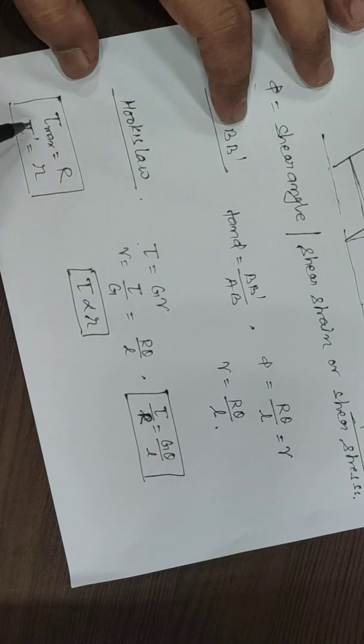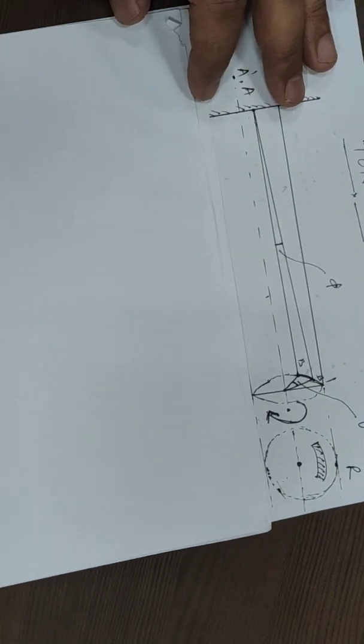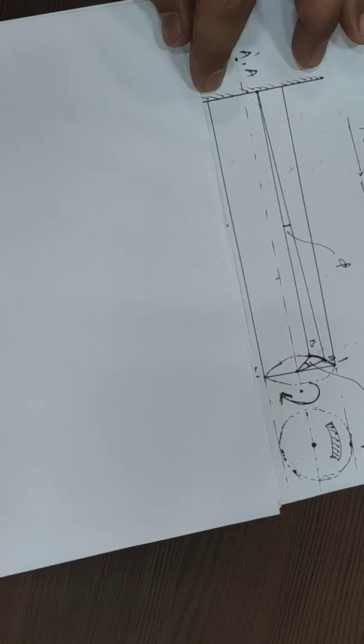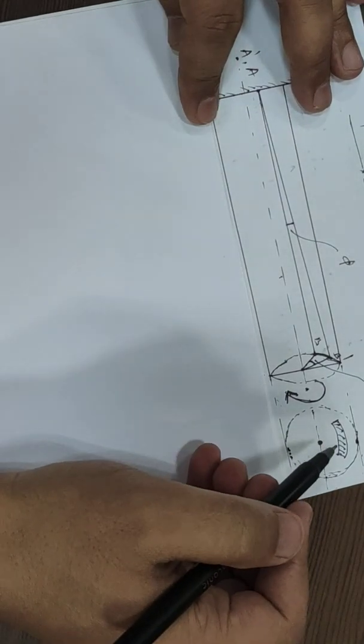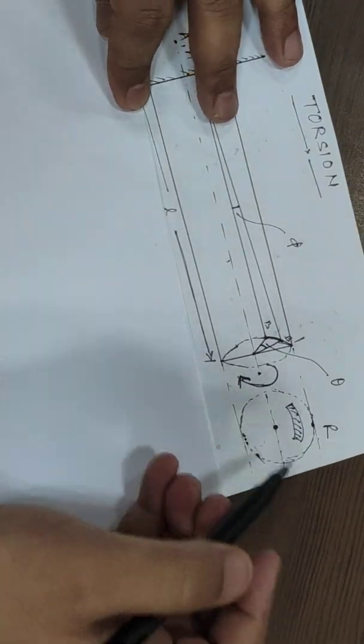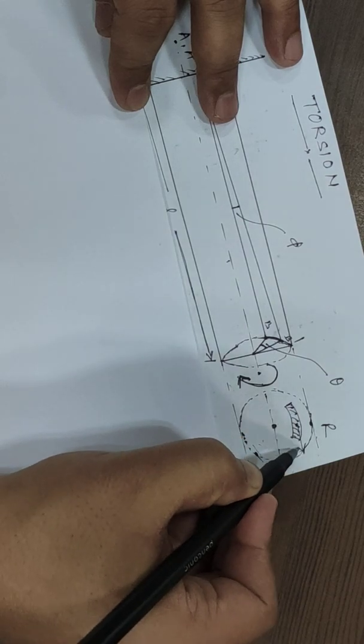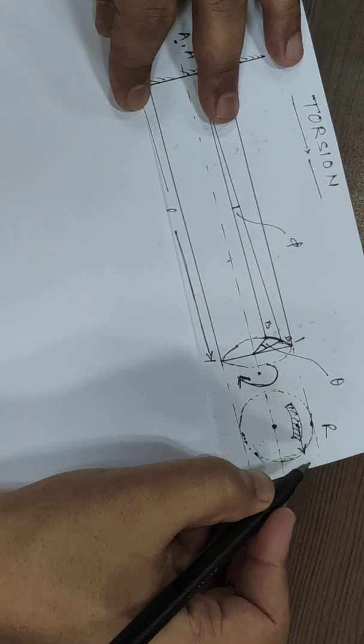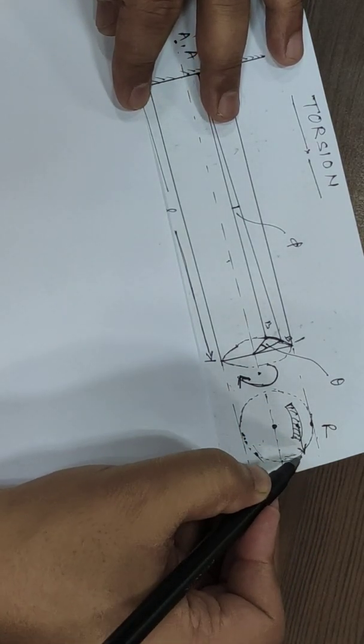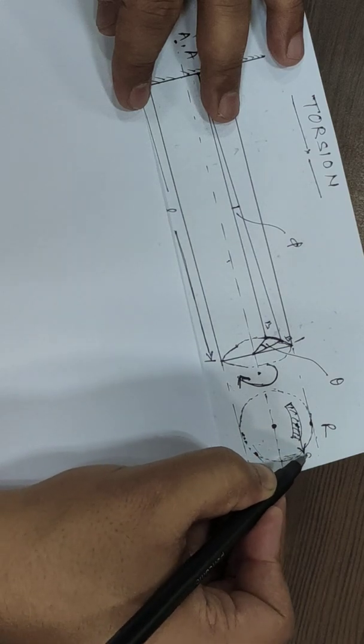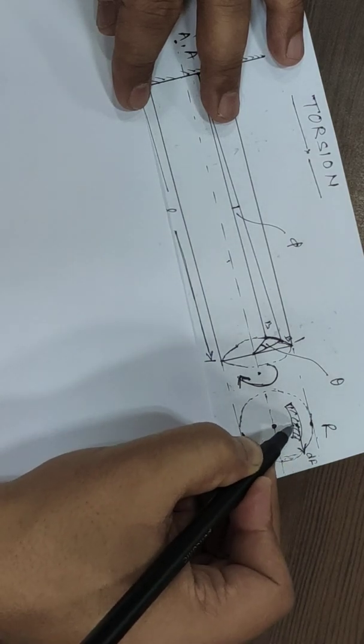So from here we are observing that the cross sectional area will deform, and due to deformation it will produce a resisting moment, the resisting twisting moment TR.